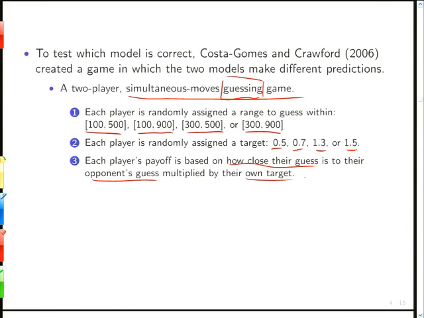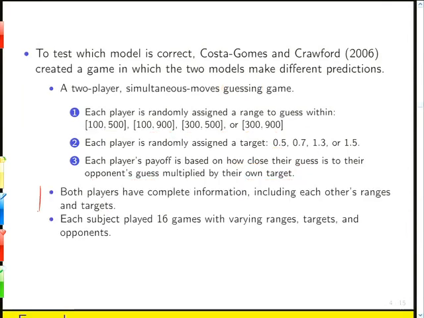Okay, both players have complete information. They know each other's range and target. Now, they don't really have complete information because they don't know the other person's level of bounded rationality or what model their decision-making process follows, but they know the other person's incentives and choice set. Okay, and then each subject played 16 games in which they randomly varied the ranges, the targets, and the opponents.